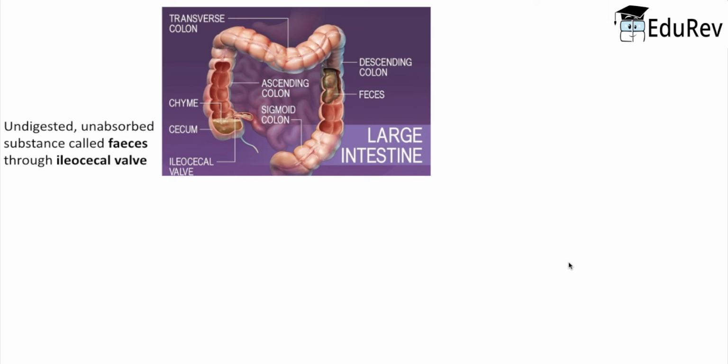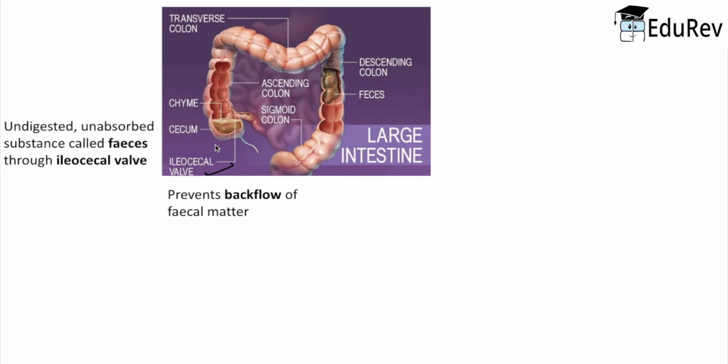The undigested and unabsorbed substances called feces enter the large intestine through the ileocecal valve, as you can see here. The function of the ileocecal valve is to prevent the backflow of fecal matter into the small intestine.